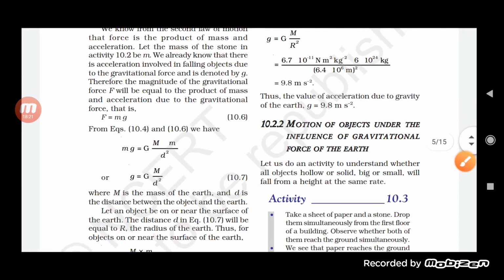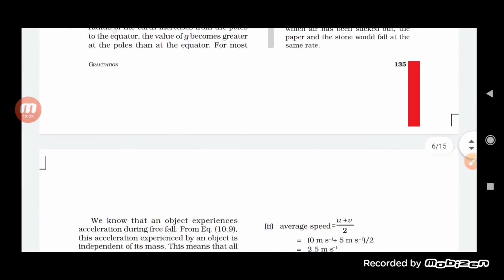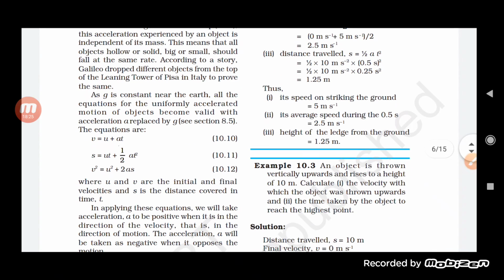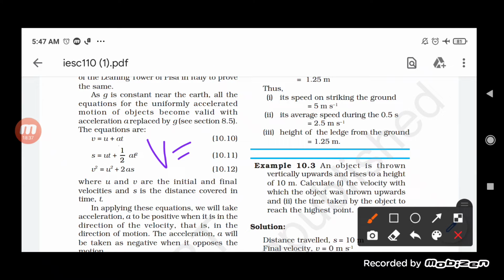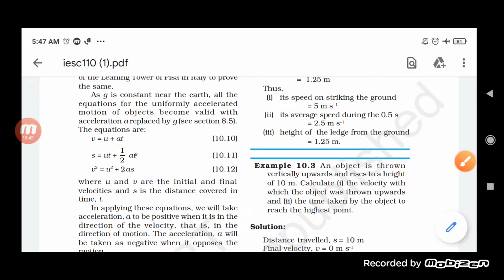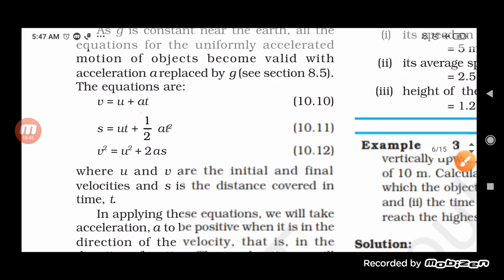Now, let us try to understand the motion of an object due to the influence of the earth. In the previous chapter, students, we have understood the three equations of motion. The three equations of motion are: v = u + at, then s = ut + (1/2)at², and v² = u² + 2as.